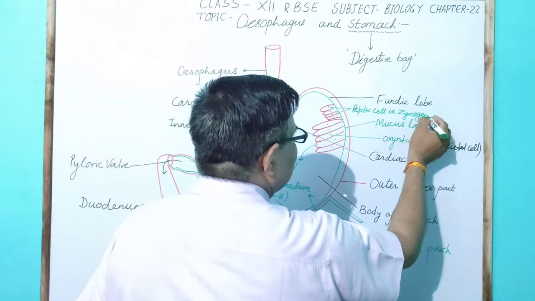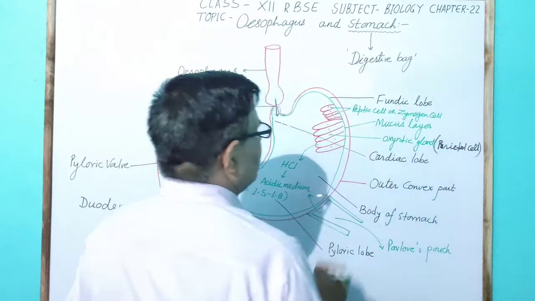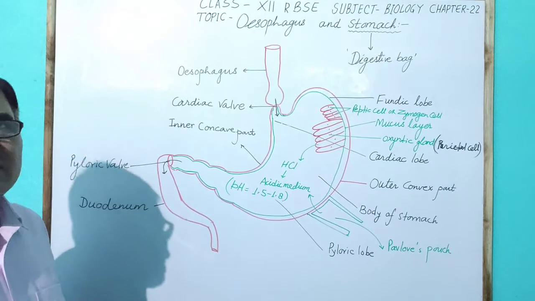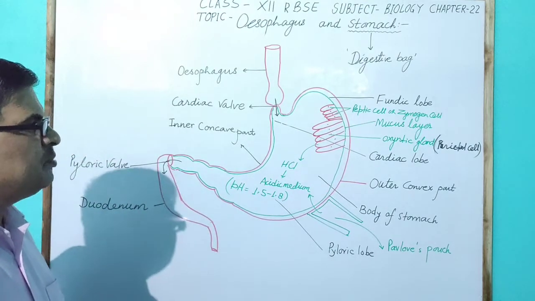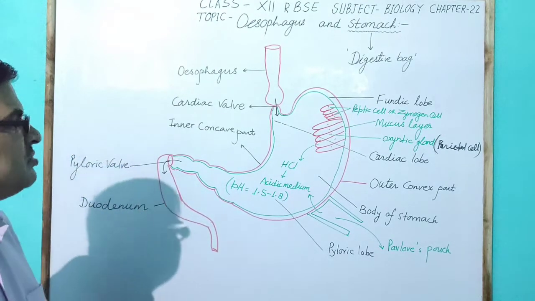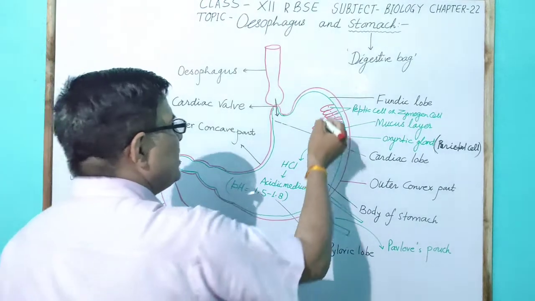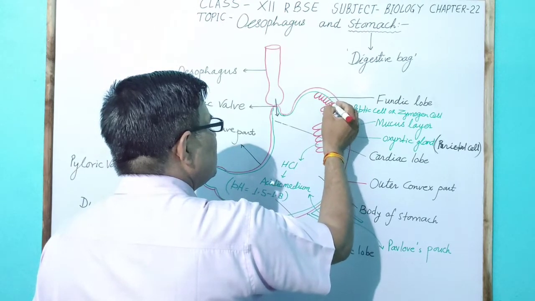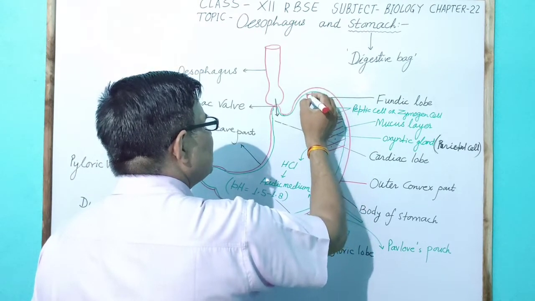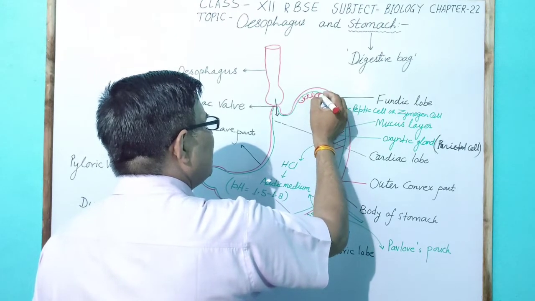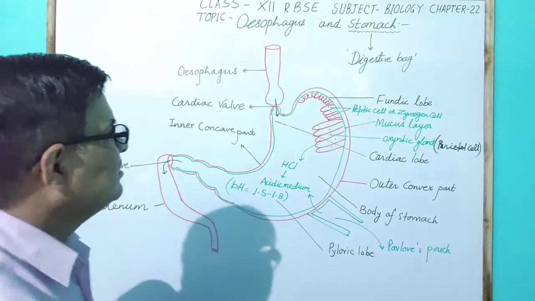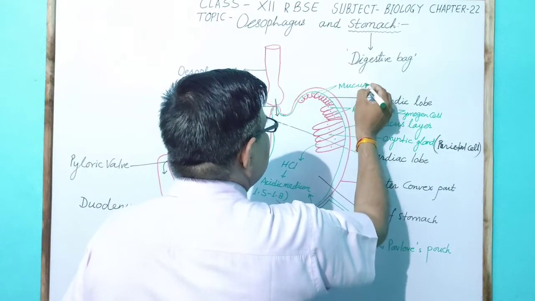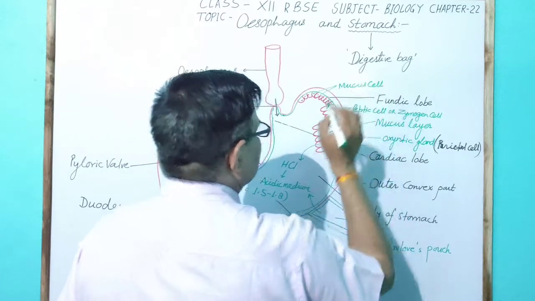This zymogen cell secretes prorenin and propepsin. Small cells also present in the fundic part, which are very small in size, are called mucus cells. Mucus cells secrete the mucus.